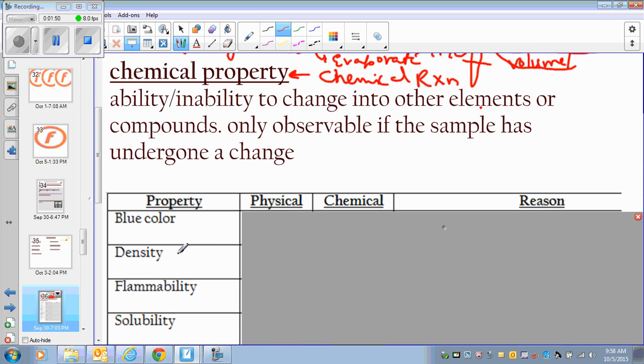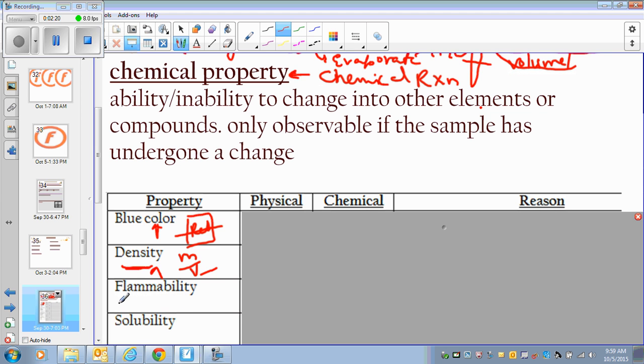Like color, if you have a big piece of red paper and I cut it in half, it will still be red, right? So a property like color will not change. If something is red, it's going to stay red, or blue or white. Density is also mass over volume. Even if I give you a bigger mass, it will take a bigger space, so overall density will not change.